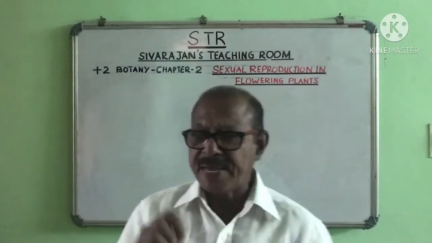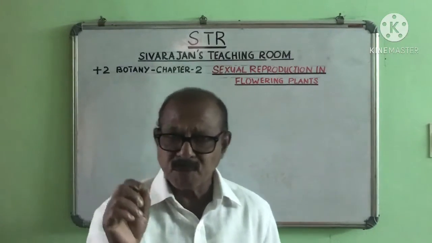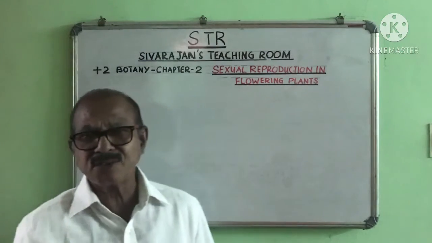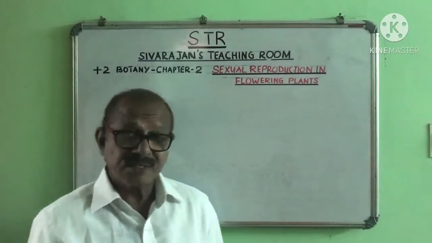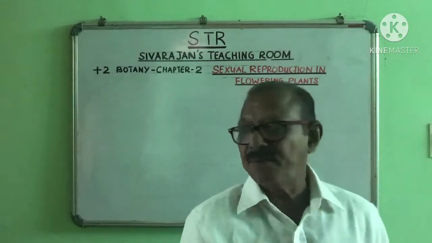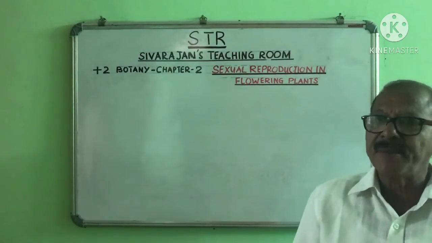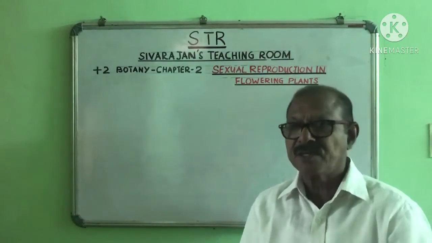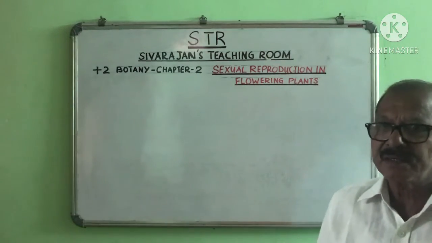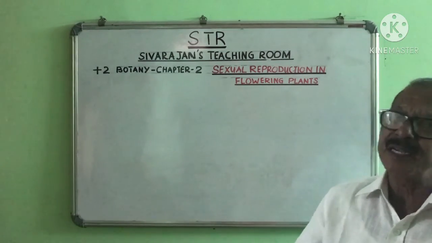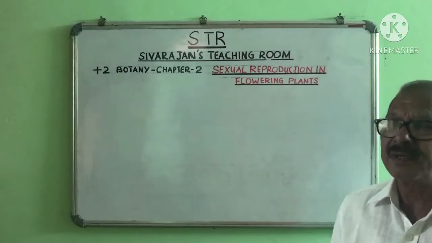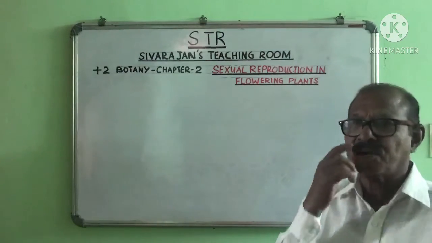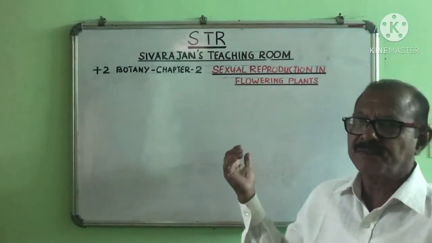In flowering plants, the major mode of reproduction is sexual reproduction. In sexual reproduction, the male and female gametes are produced. The gametes get fused to form a zygote and develop into the embryo, and the embryo develops into a new plant. That is the short history of reproduction in plants.